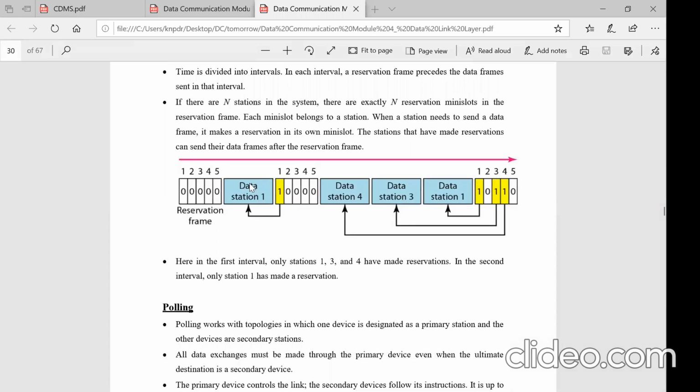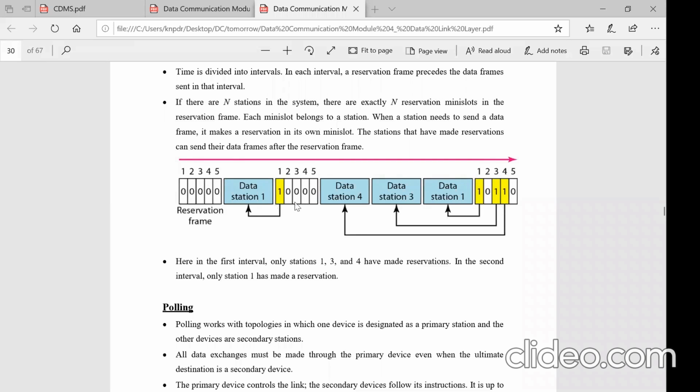Reservation, as I said, means the station which has data to send, whenever the reservation time slots are given, has to reserve and then send the data. First a reservation frame will be transmitted. In that duration, it has to reserve its slot, and the order always remains the same: 1, 2, 3, a fixed order. Suppose 3 stations are ready to send; the first station is asked to send the data, then second, then third. That order will always be maintained.